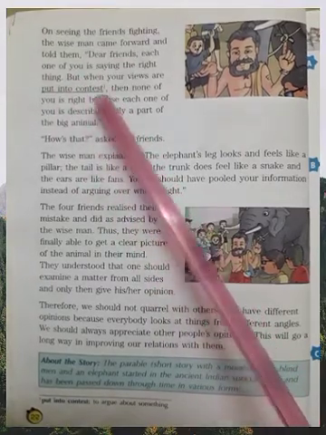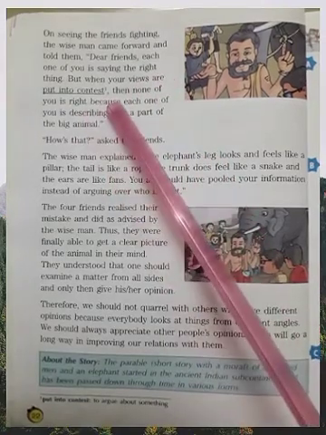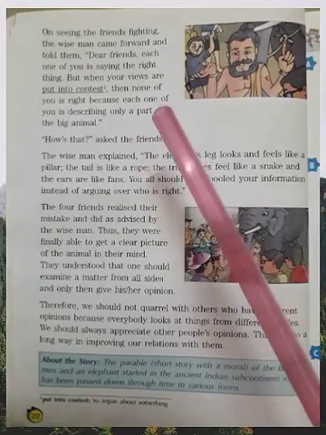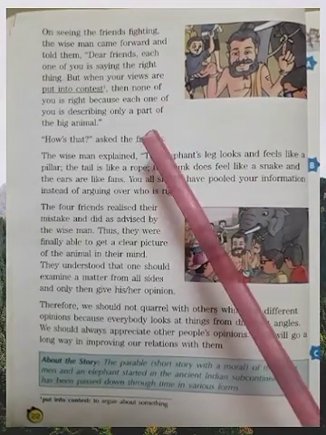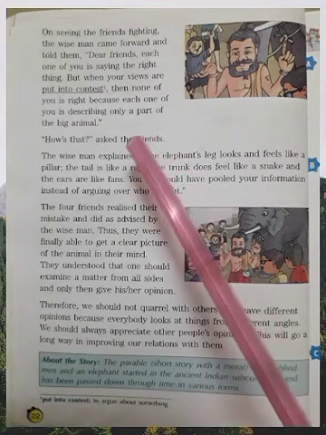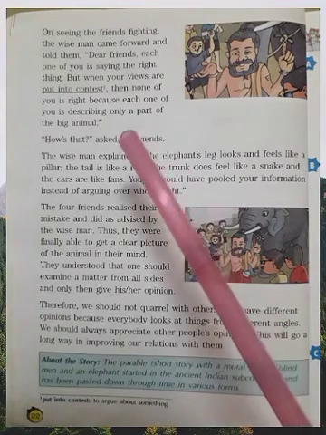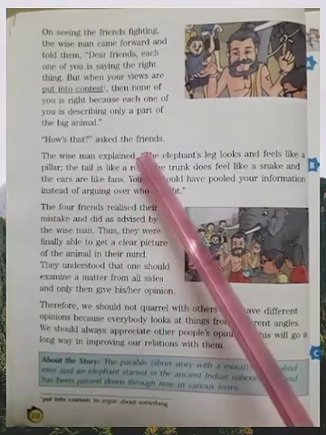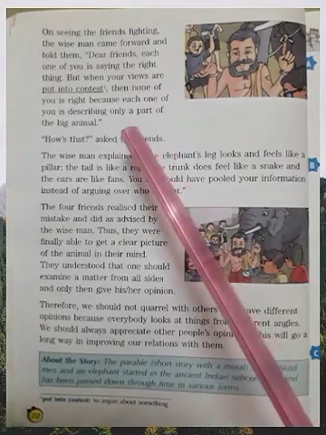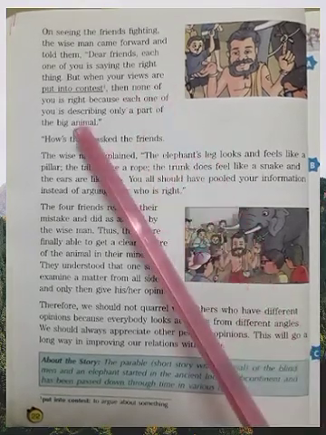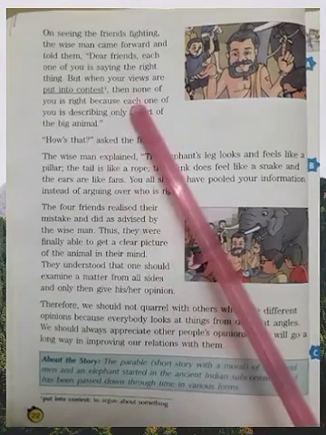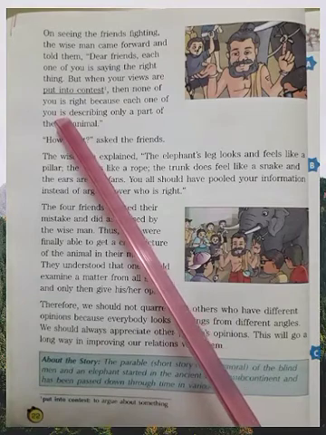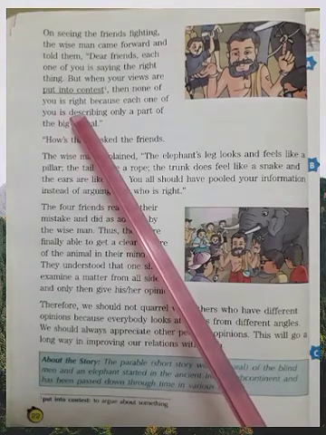Fine. But when your views are put into contest, means argue about something. One is saying elephant is like a tree. Second said elephant is like a rope. Third man said elephant is like a snake. And fourth man has said that elephant is like a fan. All argued, means put into contest. Then none of you is right. None means no one. None is a verb of present, verb of singular number. None of you is right.